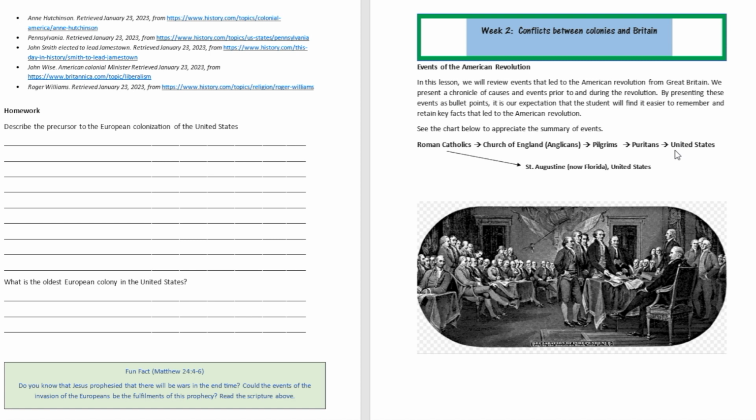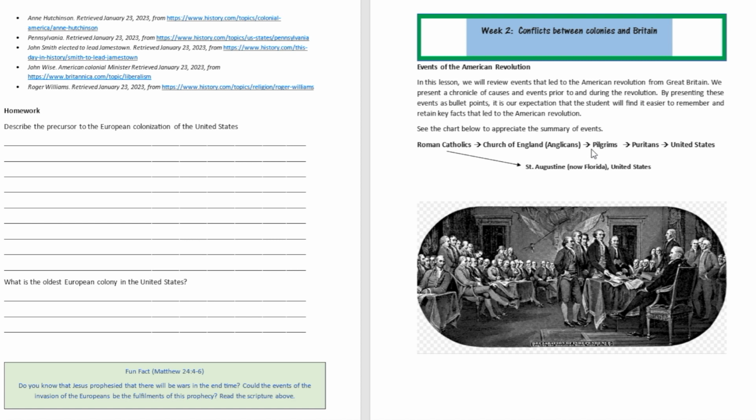When they came over to the United States, the British sent a bunch of people to supervise them and to still enact taxes on the Pilgrims and the Puritan fathers, all for the reason of supporting the British Empire back in England. So even though they were thousands of miles away across the Atlantic, they were still under the supervision of the British authorities. That all happened in the 1600s and 1700s.